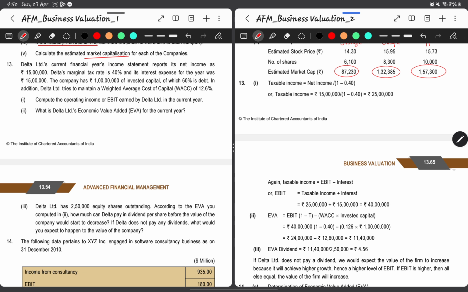Compute the operating income or EBIT earned by Delta in the current year. So, operating income or EBIT. We have net income as per the income statement, which is 15 lakhs, which is after adjusting the interest and then after taxes.